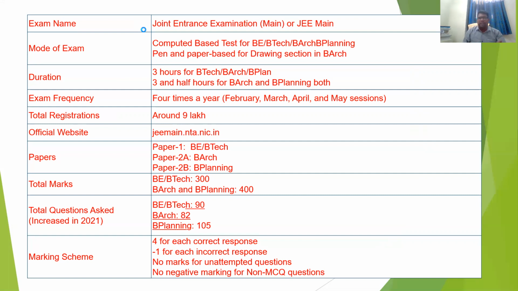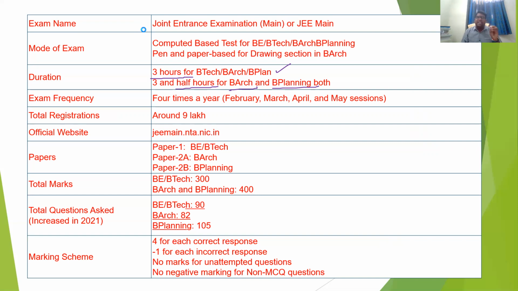So how much duration per exam? 3 hours for BTech, and 3.5 hours for Bachelor of Architecture and B Planning, both. So the exam frequency is 4 times a year, in the February, March, April, and May sessions. For the February session, the notification will be released by the end of this month, definitely soon. Okay.